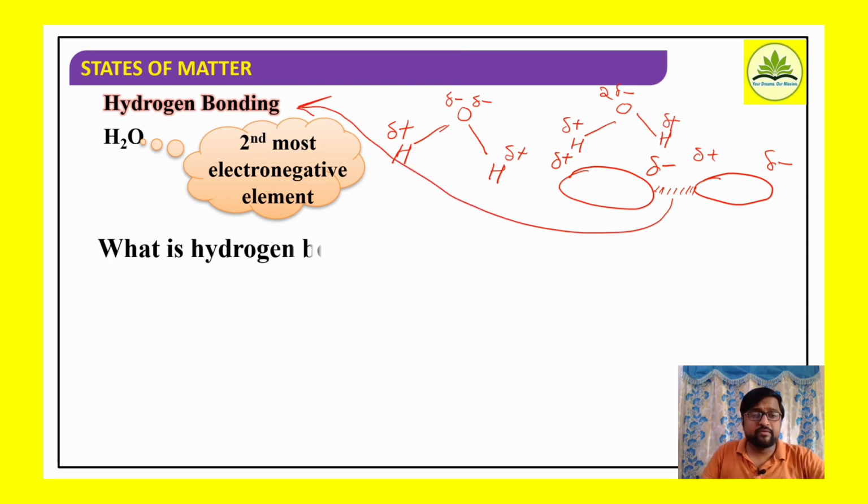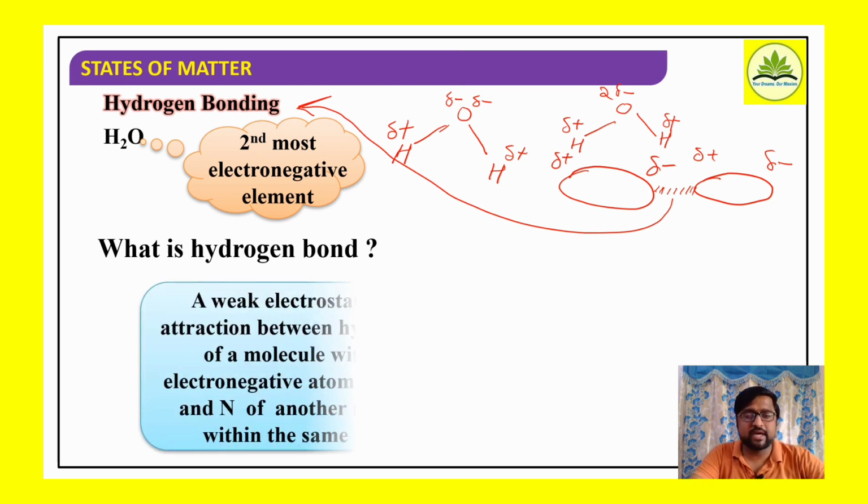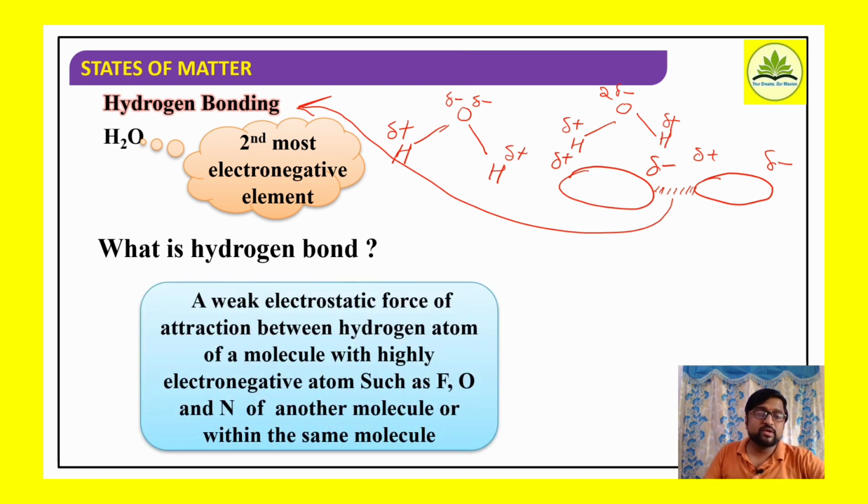Well, how can we define it? What is a hydrogen bond? A hydrogen bond is nothing but a weak electrostatic force of attraction between the hydrogen atom of one molecule and a highly electronegative atom such as fluorine, oxygen and nitrogen of another molecule or within the same molecule.